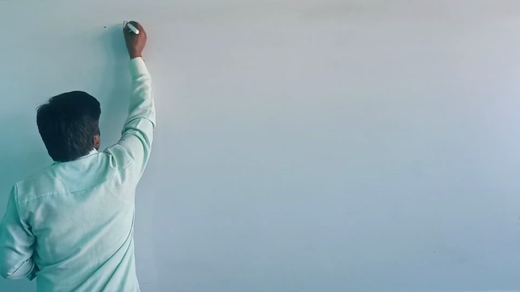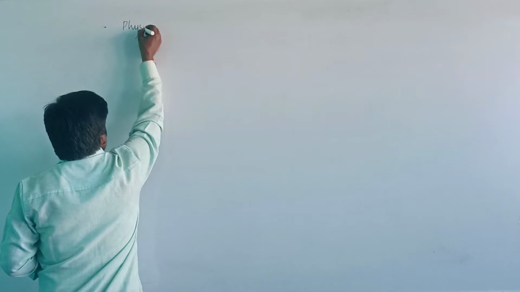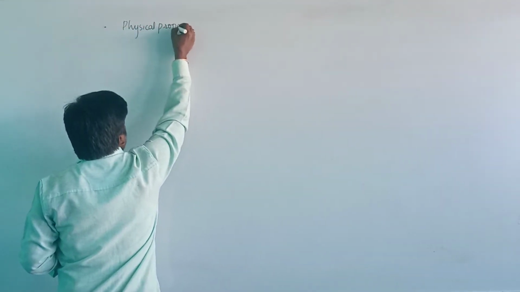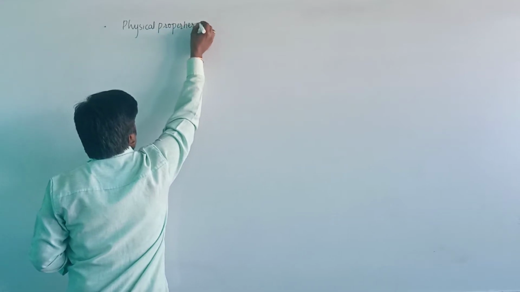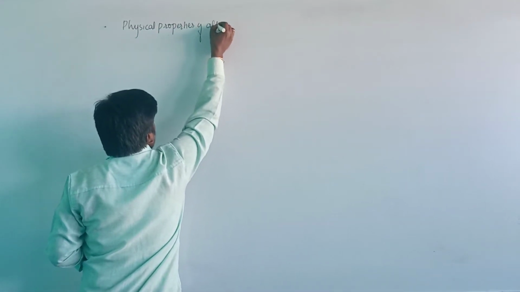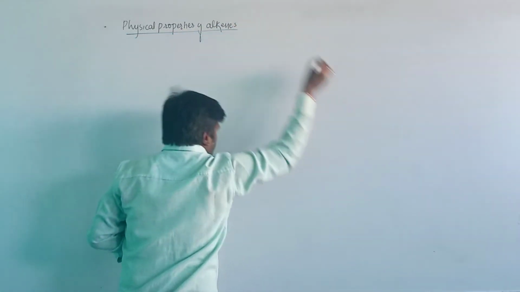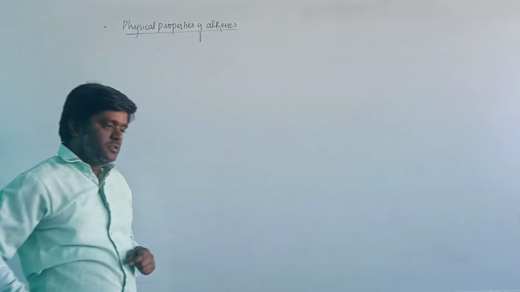In today's class, we are going to discuss the physical properties of alkenes. In the last class, we have seen the general introduction, isomerism, nomenclature, and methods of preparation of alkenes.